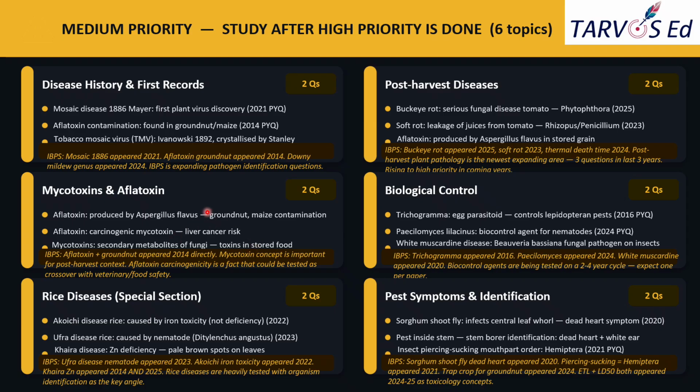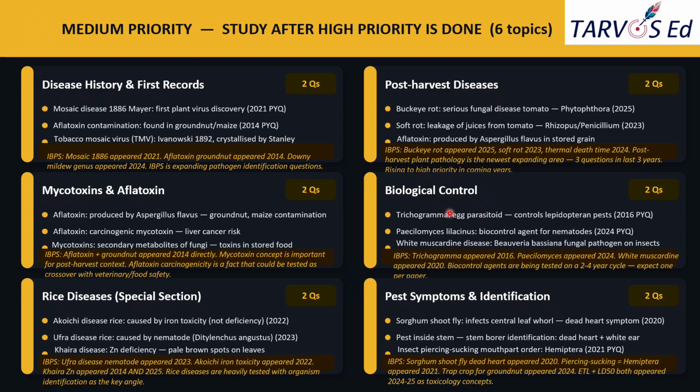And more broadly, mycotoxins are secondary metabolites of the fungi. So they can act as toxins in stored food. This genuinely crosses over with veterinary science or food safety questions. You should keep this in mind if you are revising broadly. Mycotoxin, aflatoxin, and so on. There are many toxins related to pathology. We just refer to it, okay?